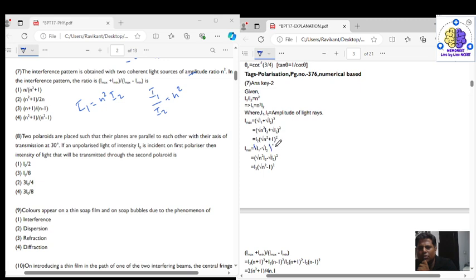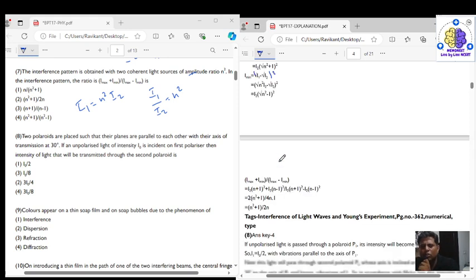It will be whole square, right? So putting the values, we finally get I minimum is equal to I2 into n minus 1 whole square, right?